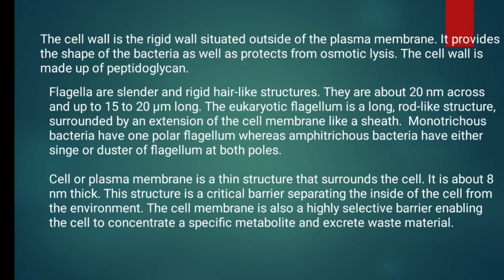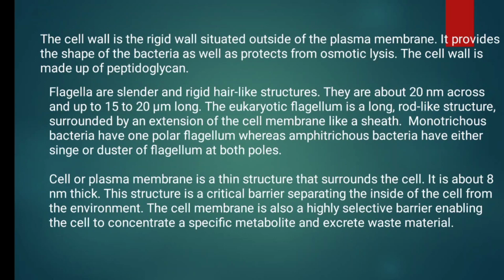Already I told the difference between prokaryotic and eukaryotic, isn't it? Prokaryotes have no well developed true nucleus. Eukaryotes have a well developed nucleus. So the flagellum is long and rod-like in the eukaryote, and in the prokaryote it is a very minute, rigid hair-like structure.